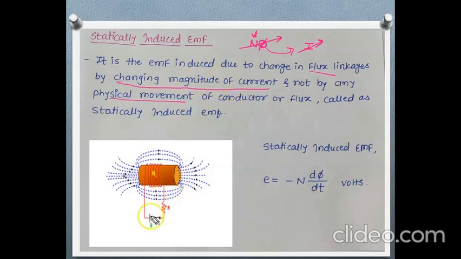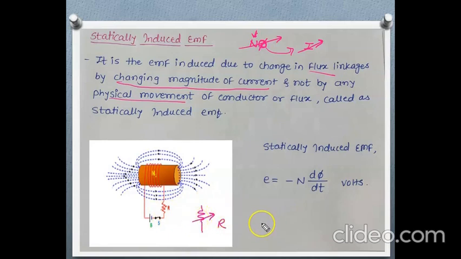Here in this figure you can observe that this is the battery. This is the coil with n number of turns, and the blue dotted lines are the flux. And here one resistor with this symbol is shown. This arrow indicates that this is a variable resistor, that means its value can be varied. There is one knob, and when we adjust the position of the knob, the resistance value offered by that resistor is varied.